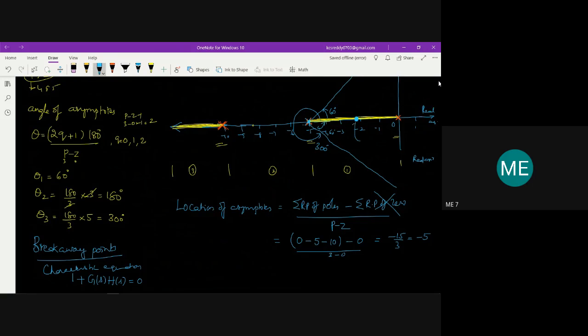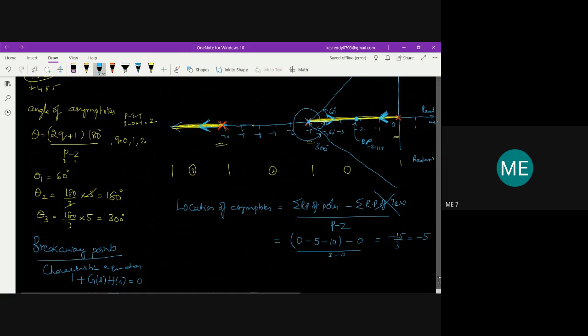So this is the breakaway point, because the root locus starts from the pole location and ends at the zero location. So we need to show the direction of the arrows also here. We have shown the arrows, and the root locus branches come like this in opposite directions and break at this point. So I can write BP here, breakaway point, at minus 2.113. This is the only breakaway point we have in this problem.